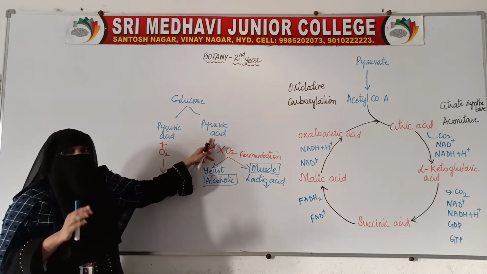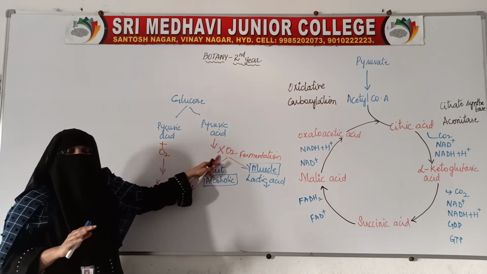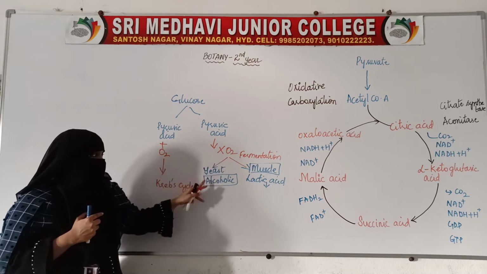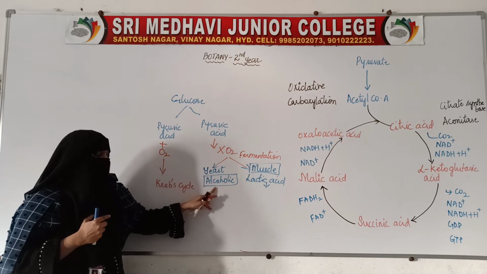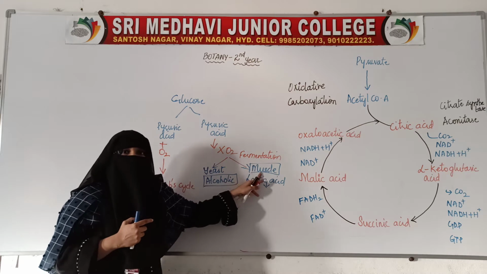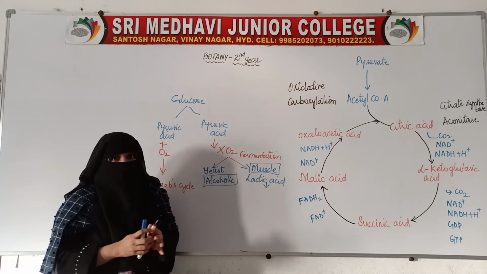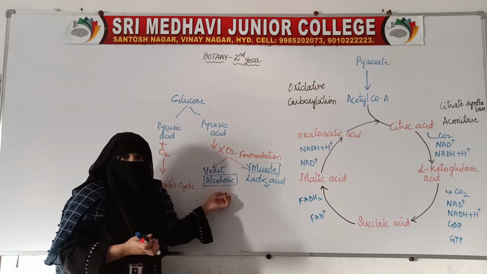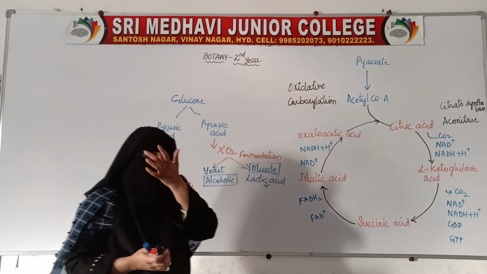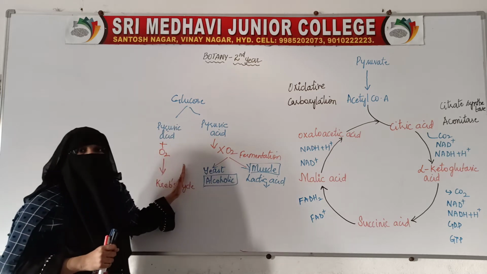And if pyruvic acid does not get oxygen, then in the absence of oxygen, it performs anaerobic respiration. If anaerobic respiration takes place in yeast, it is called alcoholic fermentation. And if it takes place in muscle cells, it is called lactic acid fermentation. We have seen how anaerobic respiration takes place in the previous videos. Now let us focus on aerobic respiration.